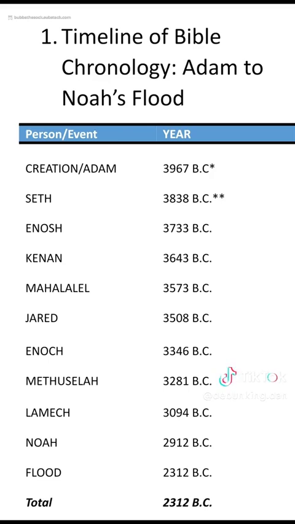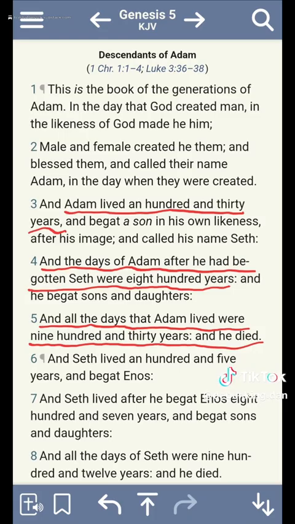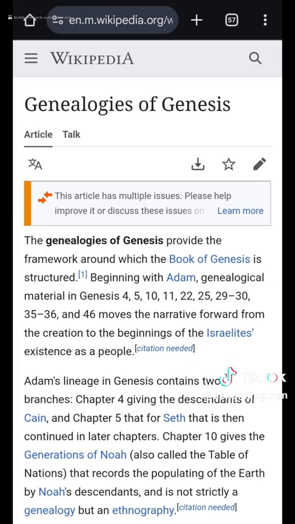And it's probably one of the easiest sections to deal with because that genealogy is already listed in the Bible. And that can be found in Genesis chapter 5, where it lists the patriarchs all the way from Adam down to Noah and his three sons, Shem, Ham, and Japheth. And it will list the ages of those patriarchs when their son, the next in line, is born, and it will list the amount of lifetime that they lived entirely from the time that their son is born until their death, and then give a summation of that total time. So we have all the numbers that we need to find out how much time has elapsed during this time period. But there is one caveat that I have to point out for this section.